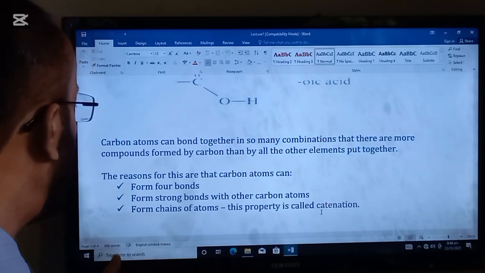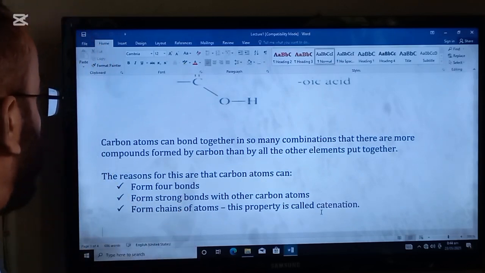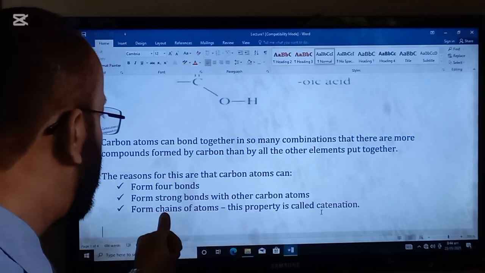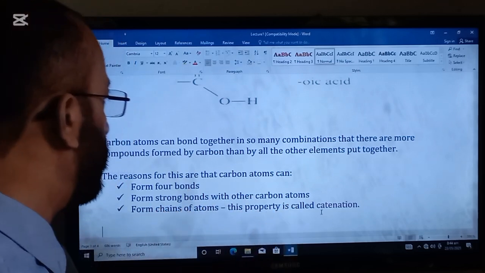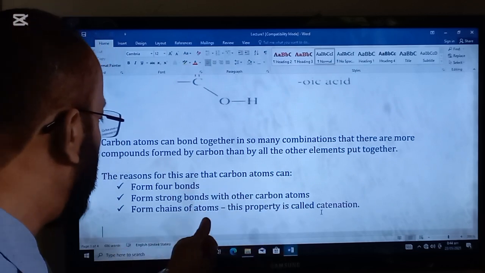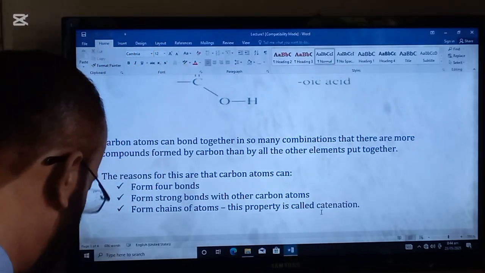The reasons are: carbon forms 4 bonds. Carbon atoms can form strong bonds with other carbon atoms. And carbon atoms can form chains of atoms. This property is called catenation.